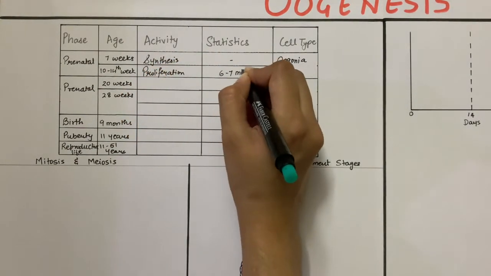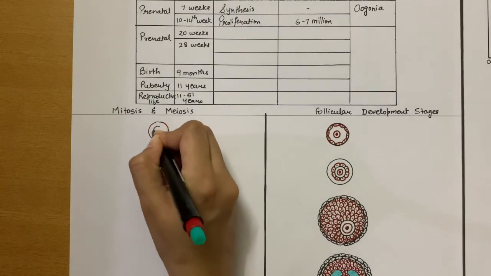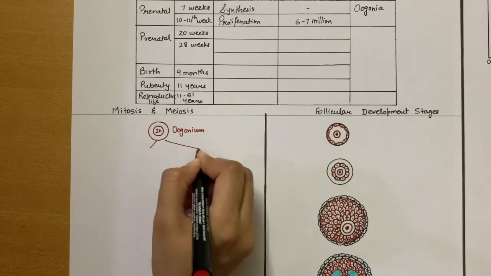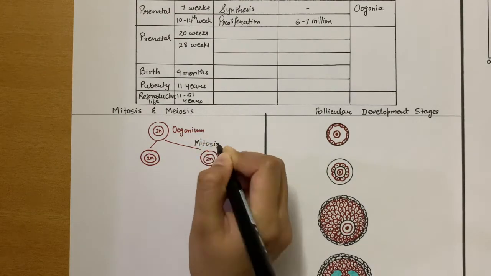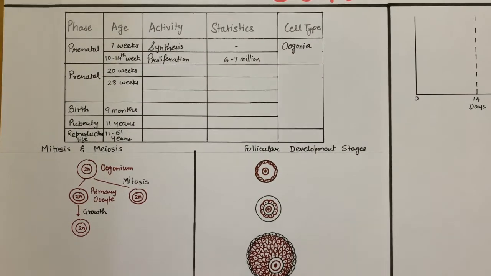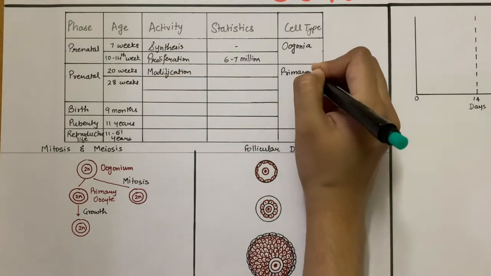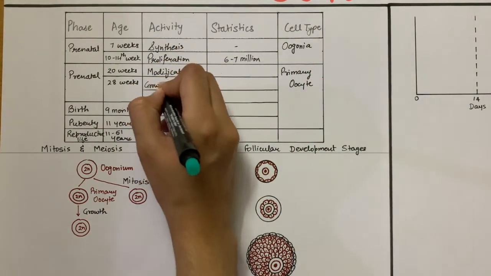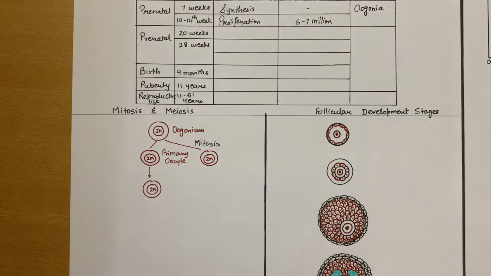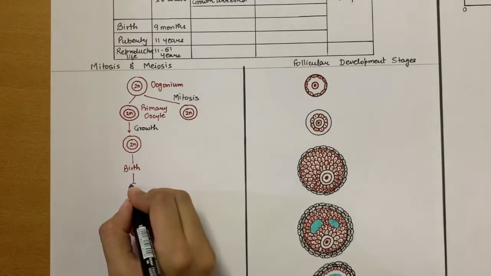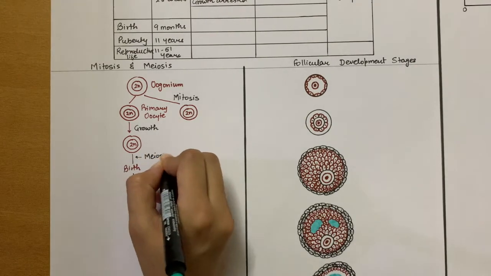Oogonia then undergo rapid proliferation or mitosis and increase in number to around 6 to 7 million during the 10th to 14th week of gestation. At around 20 weeks of gestation, oogonia become primary oocytes and their development is arrested in prophase 1 of the first meiotic division until the onset of puberty.